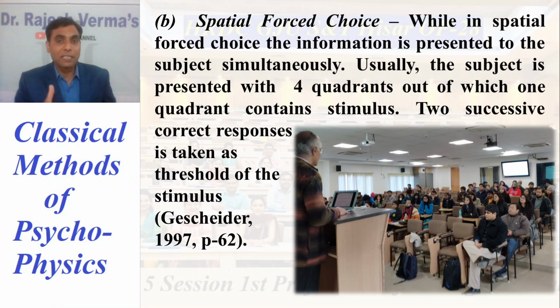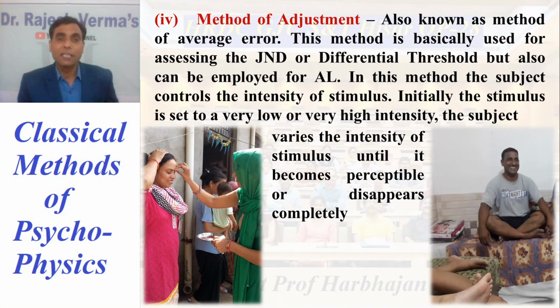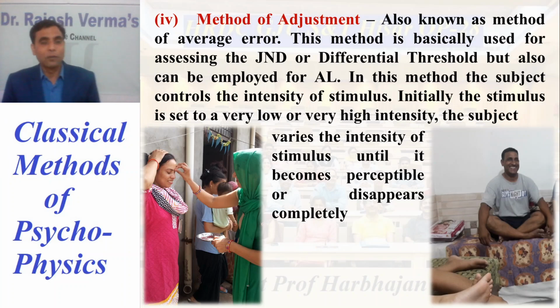Out of that, we can offer the stimulus in 2 types, that is temporal force choice and spatial force choice. So, dear friends, let us move to the third method, the method of adjustment, which is also known as the method of average error. The name itself is very self-explanatory. This method is basically used for assessing the JND or differential threshold, but can also be employed for the AL, that is absolute limit or absolute threshold.